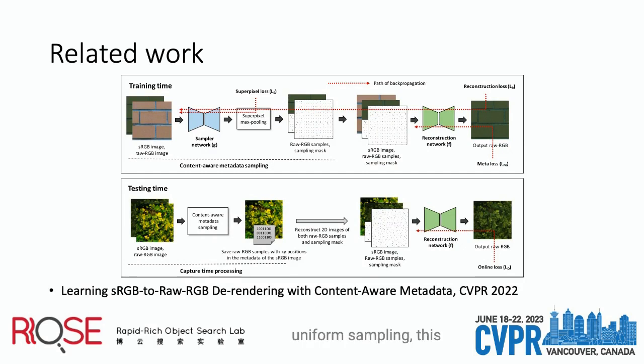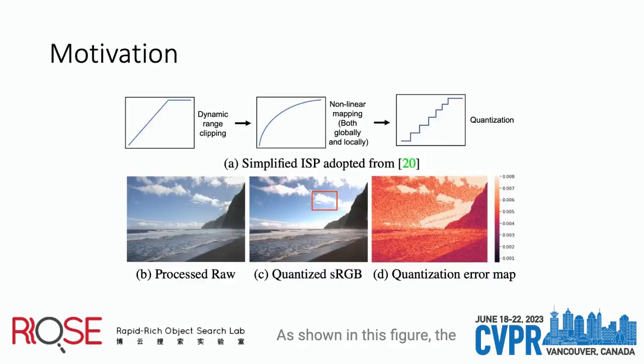Specifically, instead of a uniform sampling, this work proposes to utilize a superpixel-based strategy to learn a non-uniform sampling. As shown in this figure, the image signal processing pipeline involves a series of non-linear mappings, and the information loss caused by ISP is also non-uniform. Therefore, the saved metadata should be globally non-uniform to achieve higher storage efficiency.